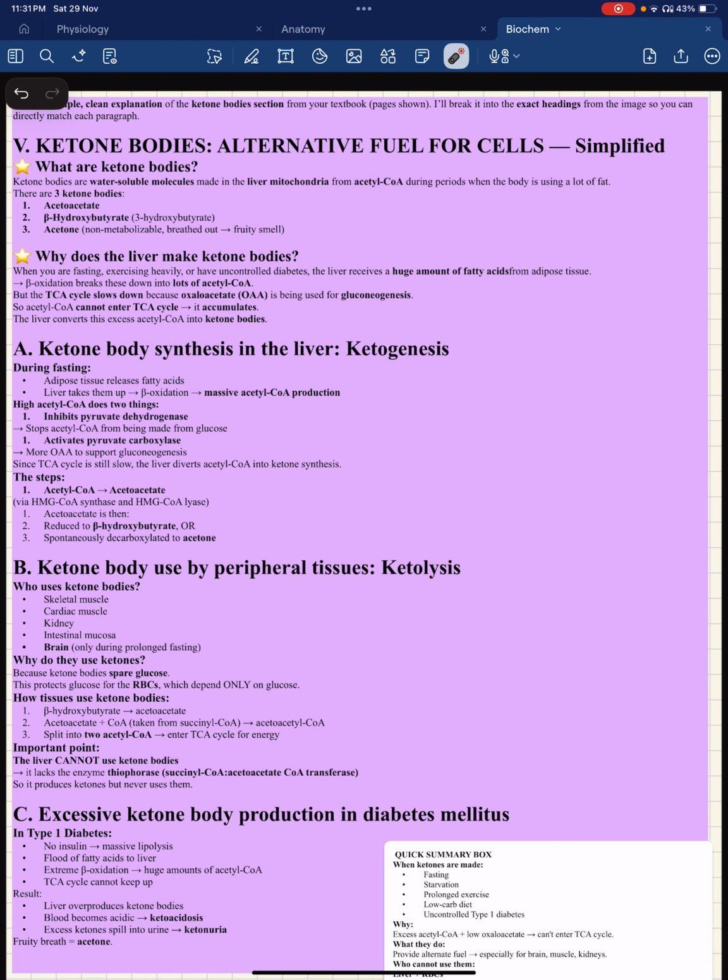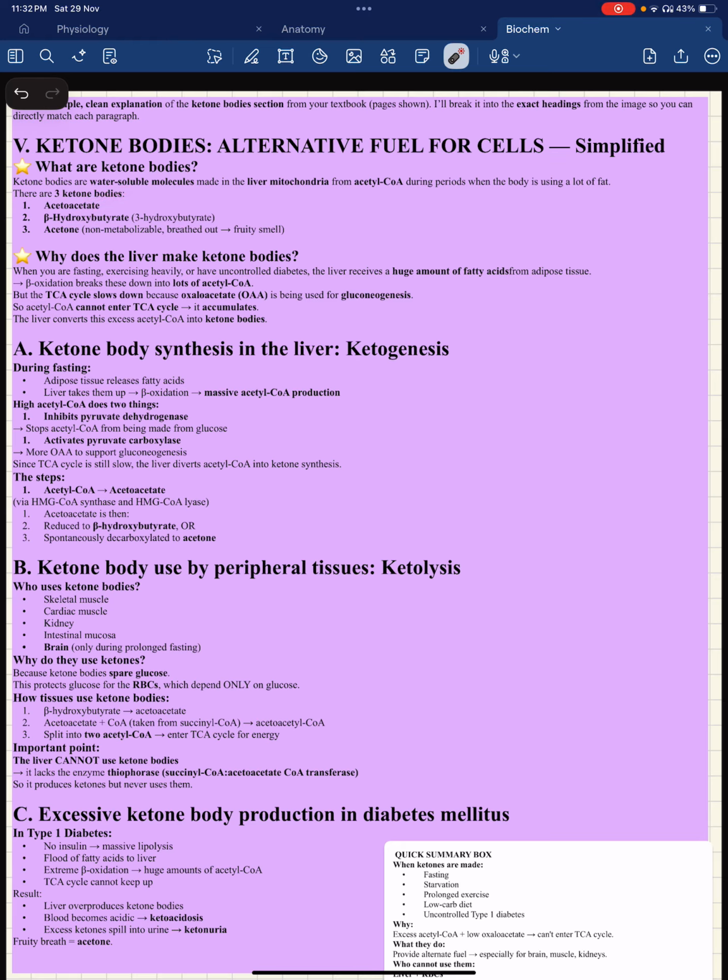There are three ketone bodies that should be on your fingertips: acetoacetate, beta hydroxybutyrate, also known as 3-hydroxybutyrate, and acetone, which is non-metabolizable, you breathe it out, fruity smell. So you have these three things: acetoacetate, beta hydroxybutyrate, and acetone.